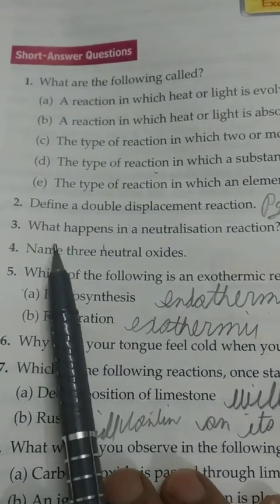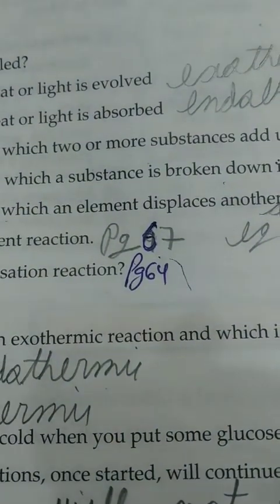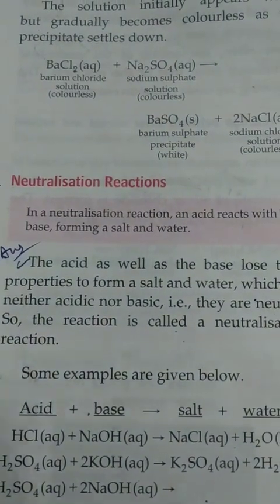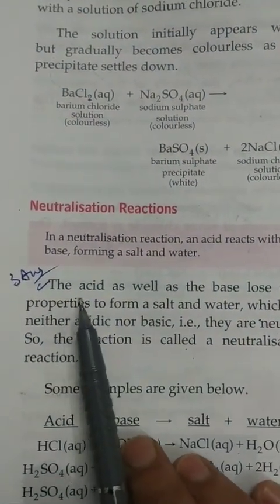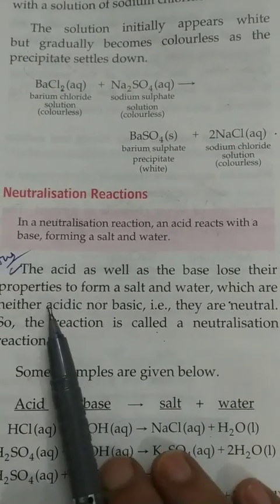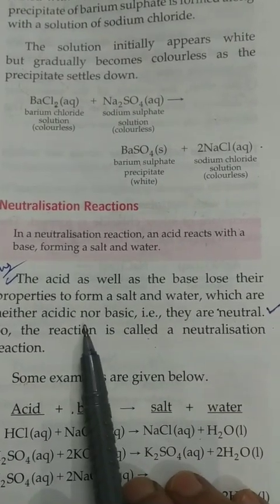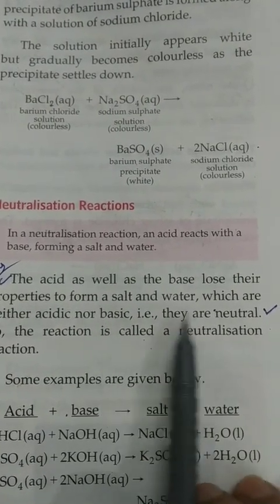Question number 3. What happens in a neutralization reaction? See page number 64. The acid as well as the base lose their properties to form a salt and water, which are neither acidic nor basic, that is, they are neutral.